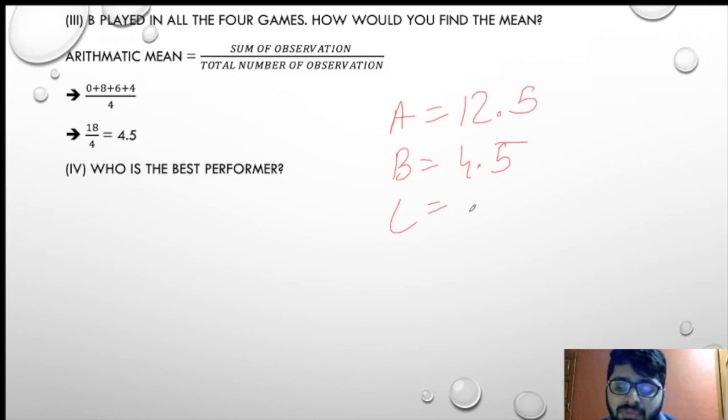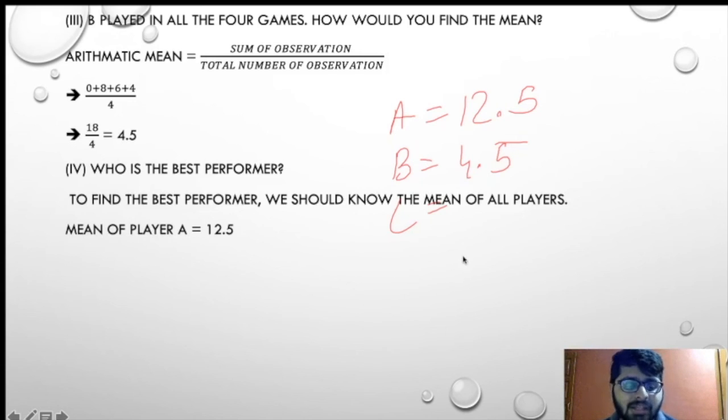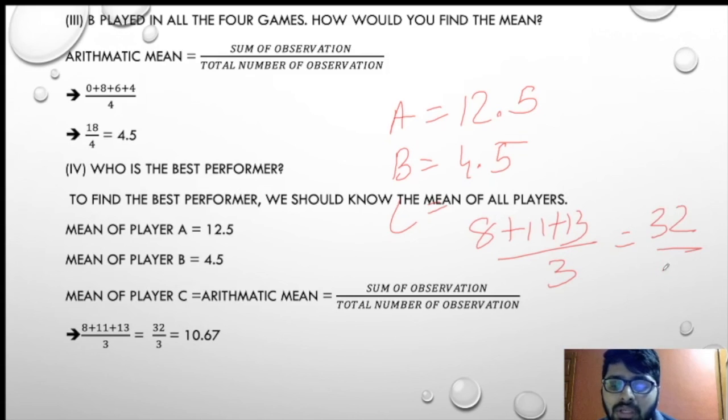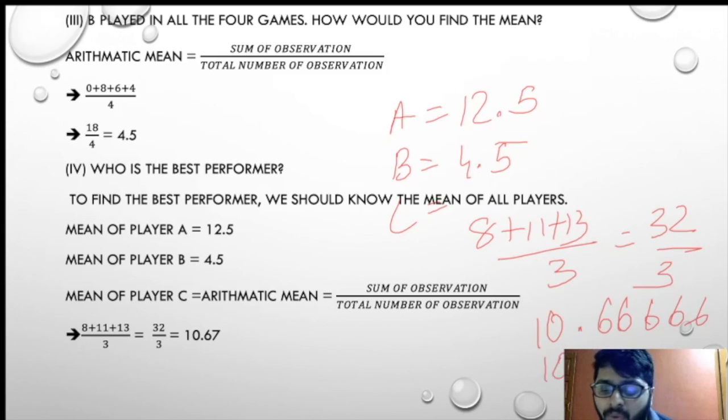Now we will find the average of C. The average of C, if you calculate, will be 8 plus 11 plus 13 upon 3, that will be 32 upon 3, and 32 upon 3 will be 10.66666. So I will be rounding off to 10.67. You can also write 10.667, but we will go to 2 decimal places, that will be 10.67. So the average of C is 10.67.